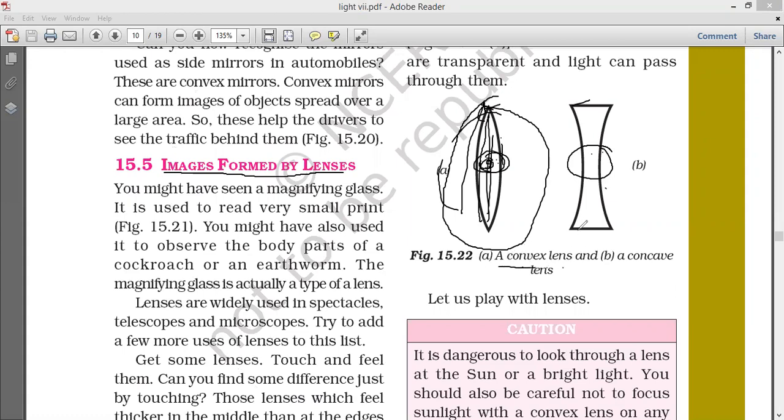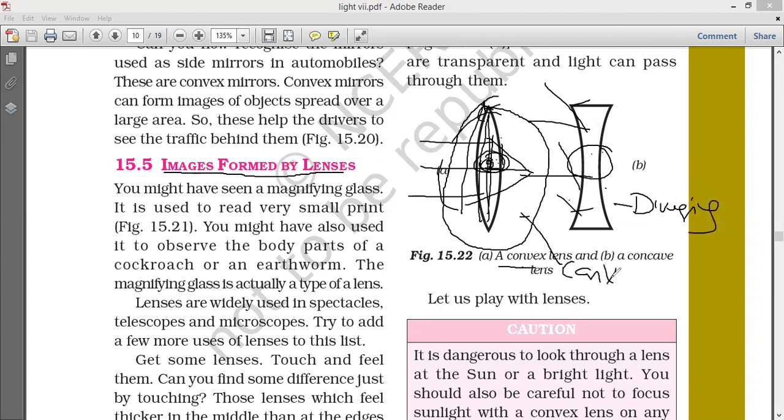In lenses, what does convex do? It is converging. And concave? Diverging. Concave is diverging, convex is converging. But in the case of mirrors, it is different. A concave mirror is converging. Mirrors and lenses are different. See here.